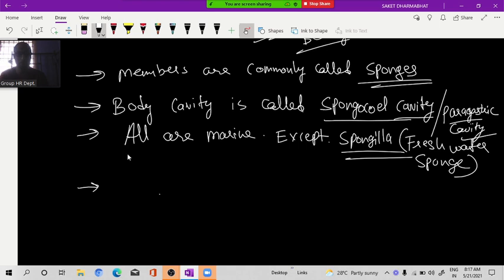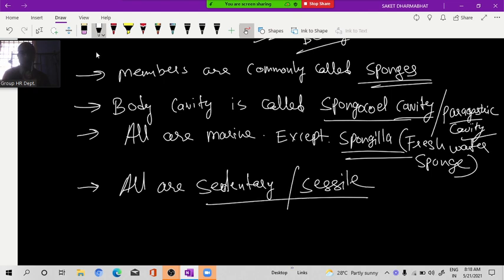Next, the body wall consists of two layers. And one more thing I want to tell you, all are sedentary or sessile. No one is moving. The meaning of these two words is the same: immovable. Sedentary means like a mango tree. Is that mango tree movable or immovable? Immovable. So that is sessile or sedentary. Clear up to here?